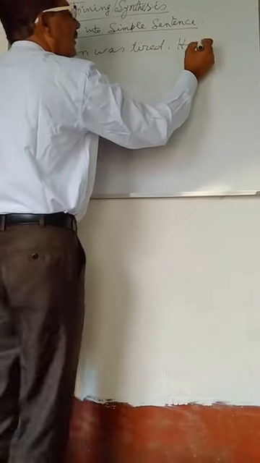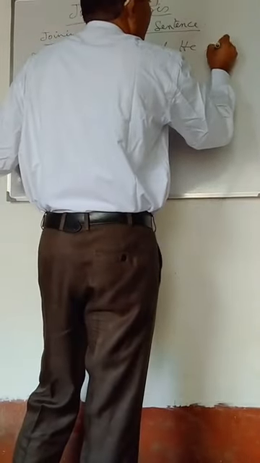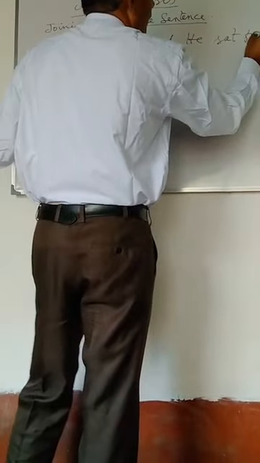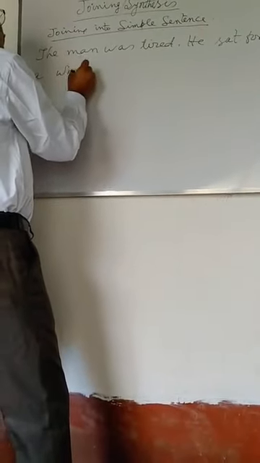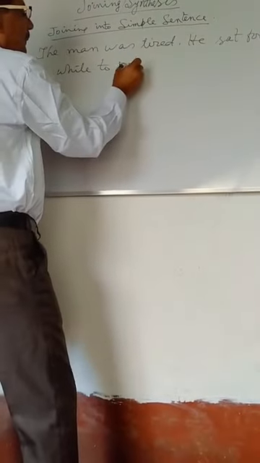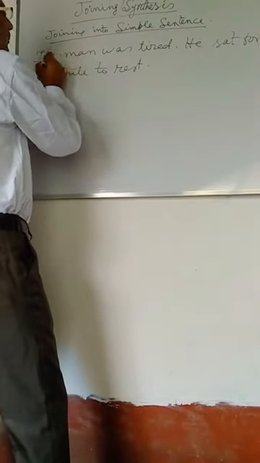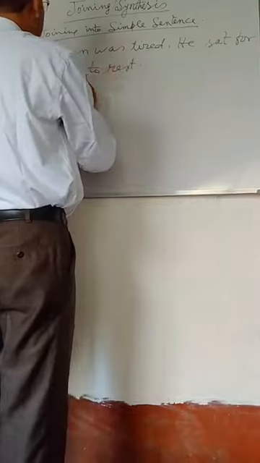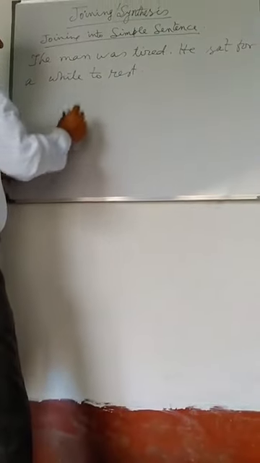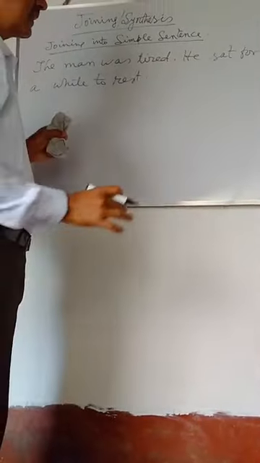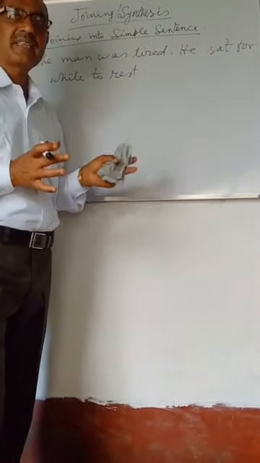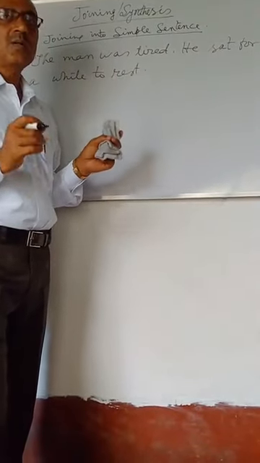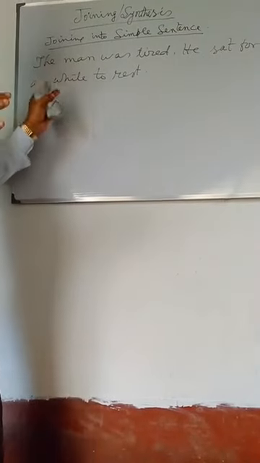He sat for a while to rest. The man was tired, he sat for a while to rest. Here, suppose these are the two sentences, and you are asked to combine the two sentences into a simple sentence by using participle. Now, how can you join the sentences?